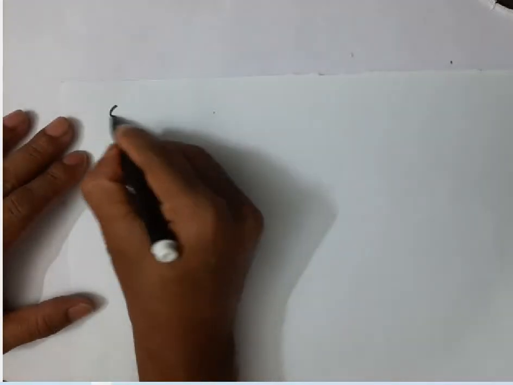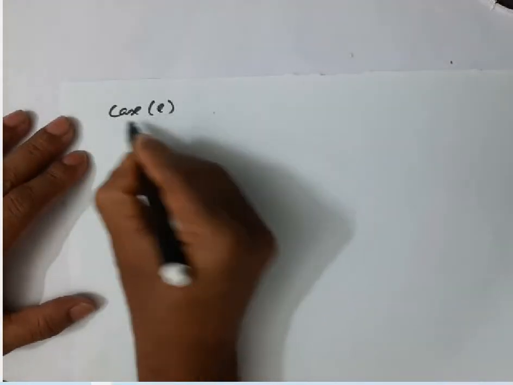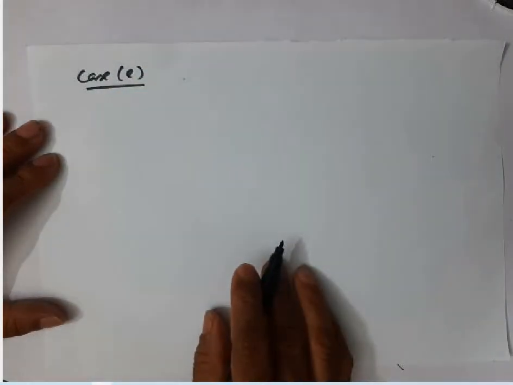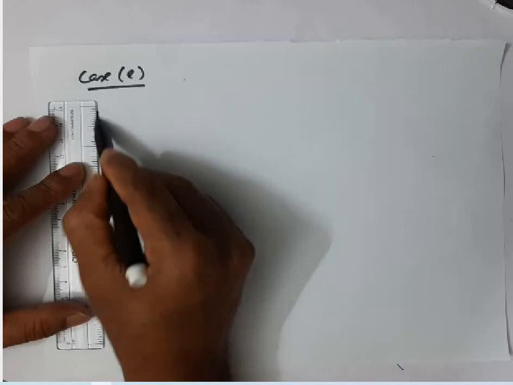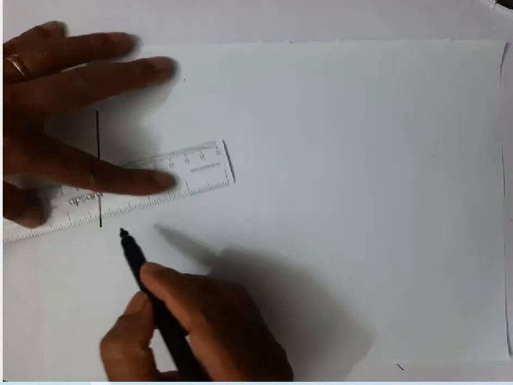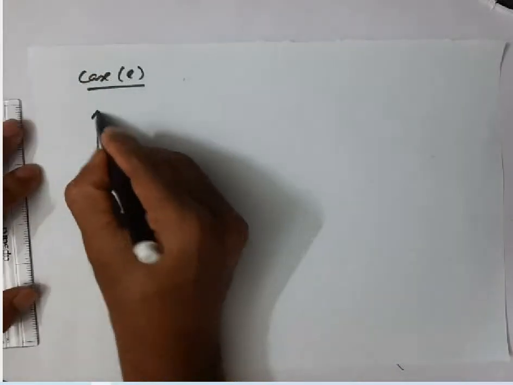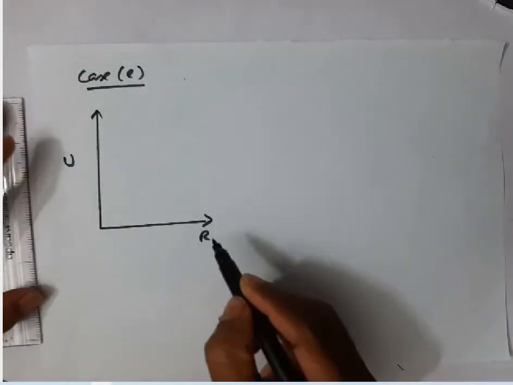In some molecules, the excited state may be an unstable state. This is case E. If the excited state is an unstable state, then how will the spectrum look like? Assume that in a molecule, this is the potential energy versus internuclear distance plot.